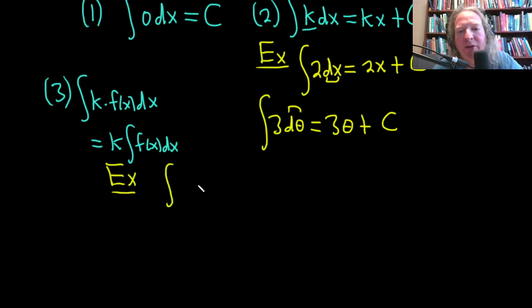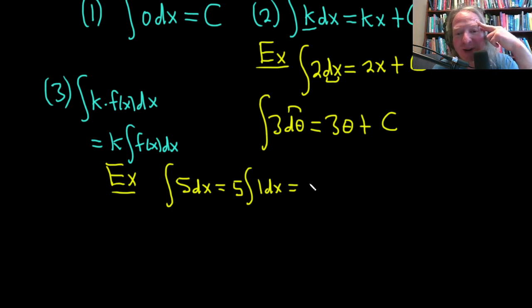Let's say you're trying to integrate 5 with respect to x. You're saying, I don't really like the 5, so I'm going to pull it out. So you pull it out, and you're just left with 1 dx. And you say, oh, 1, I can integrate 1. That's just x, right? Because 1 times x is x. The derivative of x is 1. So to integrate 1, you just use this rule, right?